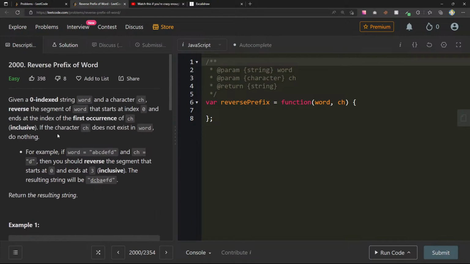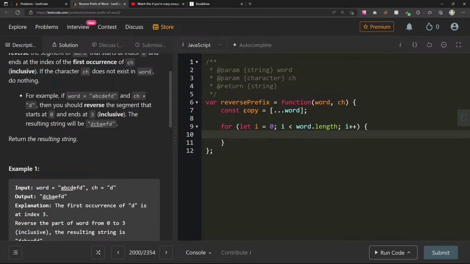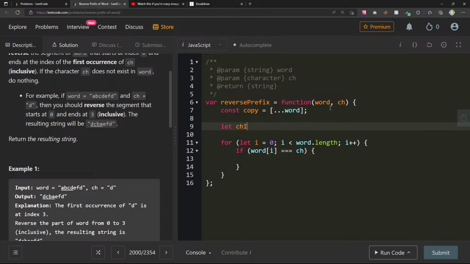Okay. So really, I think we can have, okay, so we have a string. The first thing we need to do is create a copy because strings in JavaScript are immutable. We use the spread operator to do that. And now we can say for let i equals 0, i less than word dot length, i plus plus. If, let's see, if word of i equals ch, then we'll say ch index equals 0. Here we'll say ch index equals i.